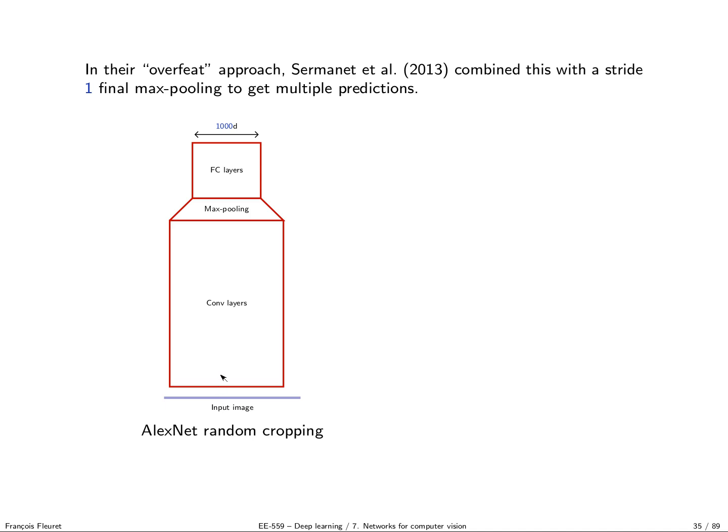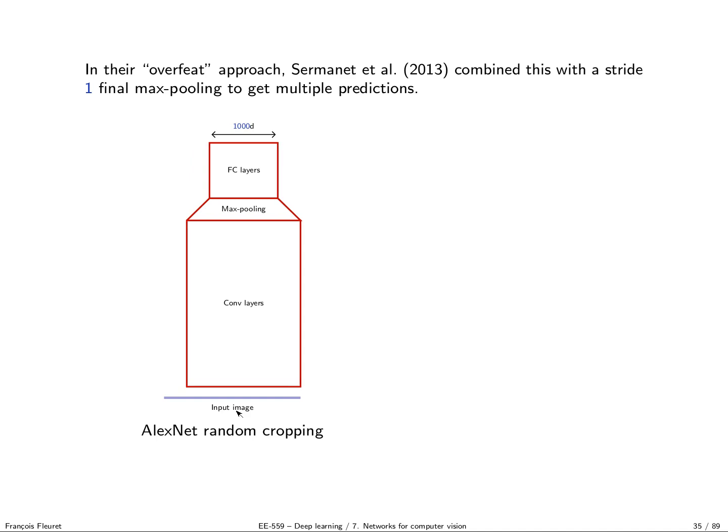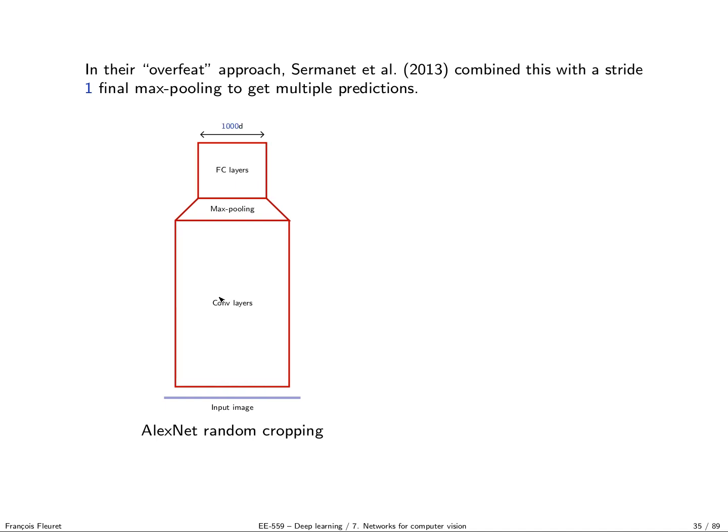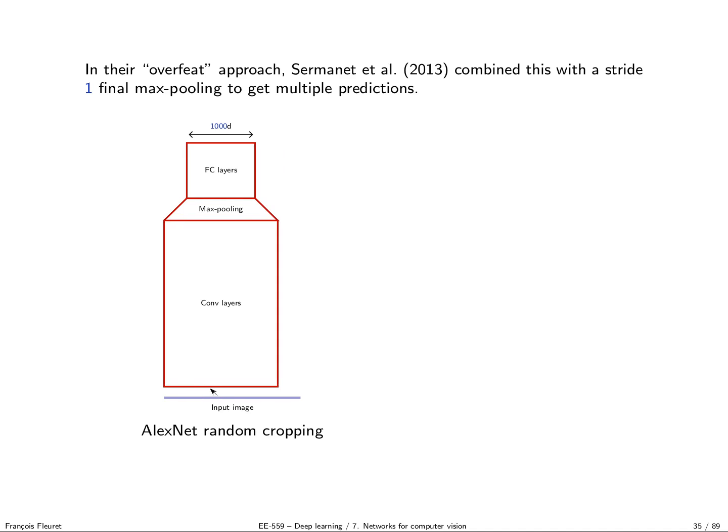So in their OverFeat approach from 2013, Sermanet and others combine this with the stride 1 final max pooling to get multiple predictions. Remember that with the original AlexNet paper, what they were doing was they would take the input image and take a bunch of crops, 5 sub-images taken at different locations, and do the prediction for each. So they would apply, I show here in red, the actual computation. For every location in the image, they would run their full network, convolution layers, max pooling, and fully connected layers to get their 1,000 dimensions.